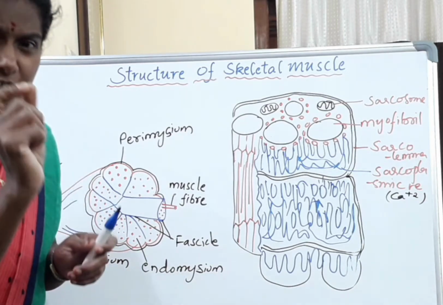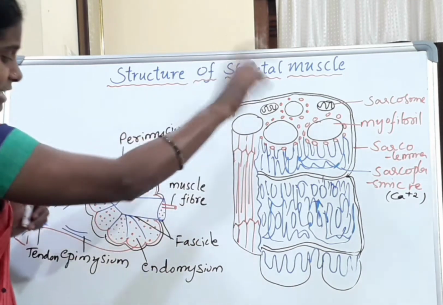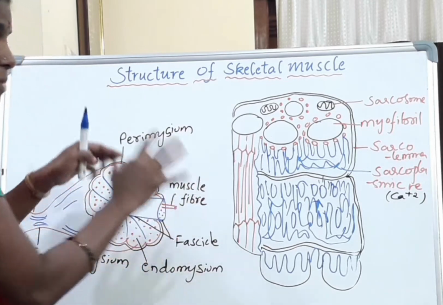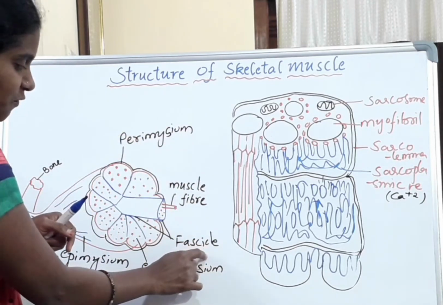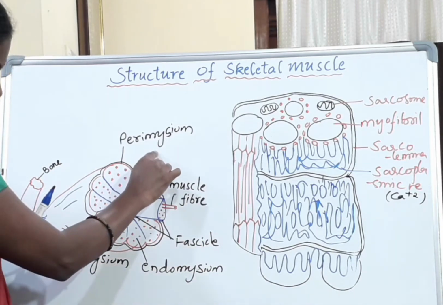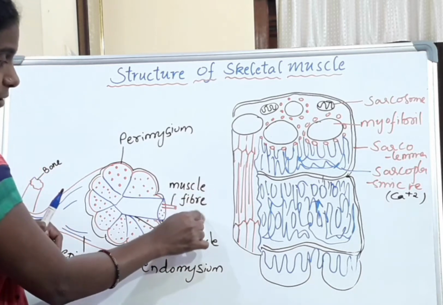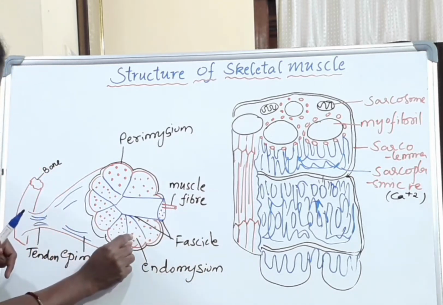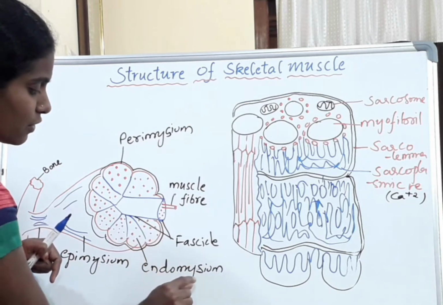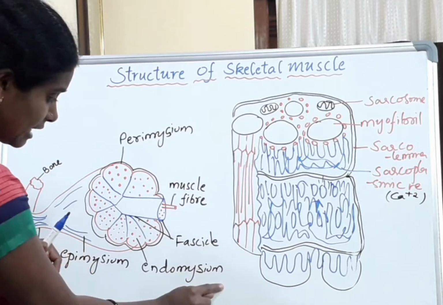Okay students, a little confusion, what are all these? The total skeletal muscle consists of a number of muscle bundles called fascicles. Each fascicle is surrounded by perimysium. A fascicle consists of a number of muscle fibers; these red dots are muscle fibers. They are connected with a connective tissue sheath called endomysium.